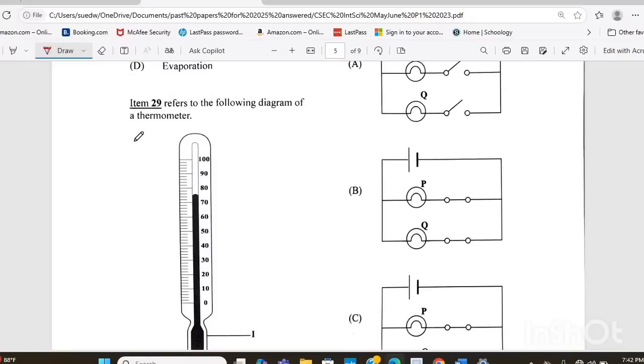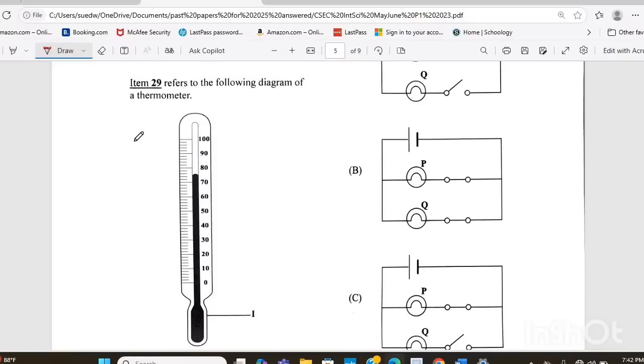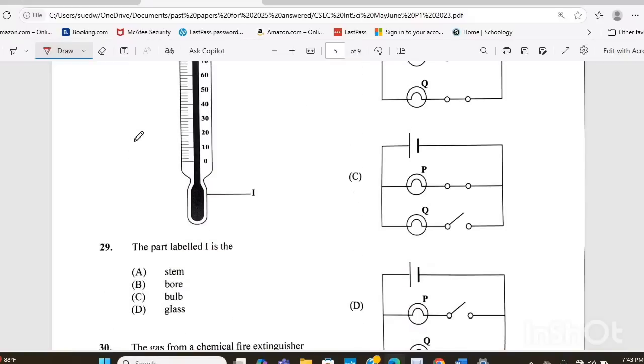Question 29. Item 29 refers to the following diagram of a thermometer. The part labeled I is the A, stem, B, bore, C, bulb, or D, glass. The answer there is C, the bulb.